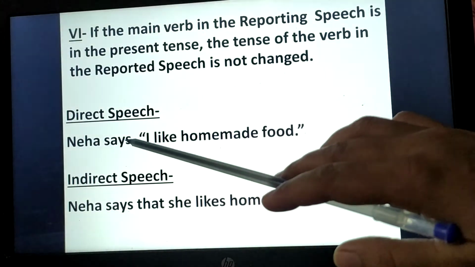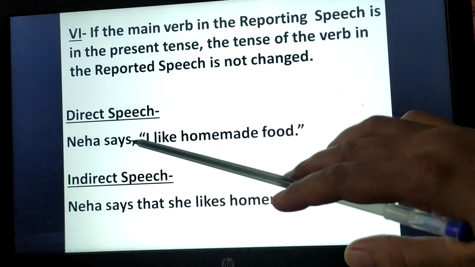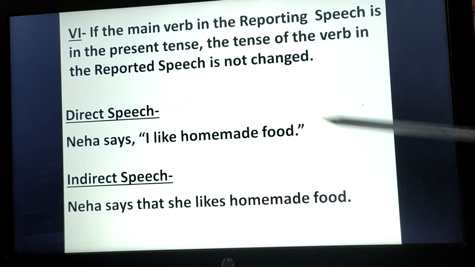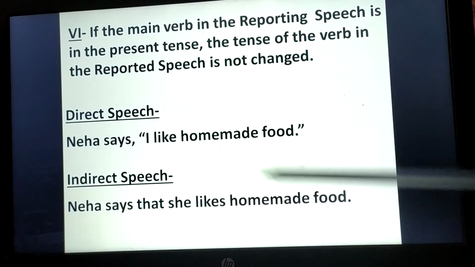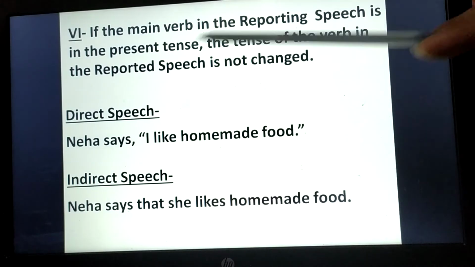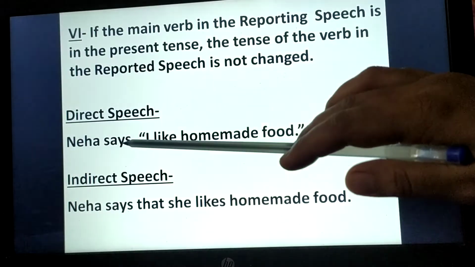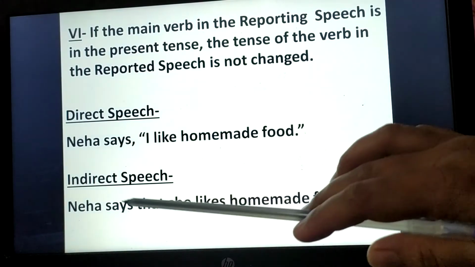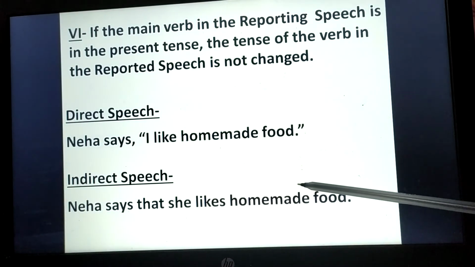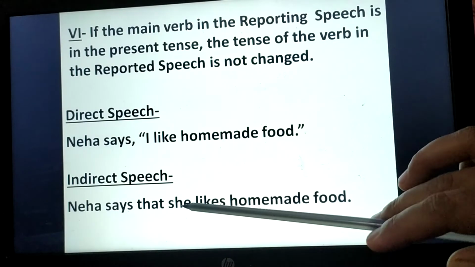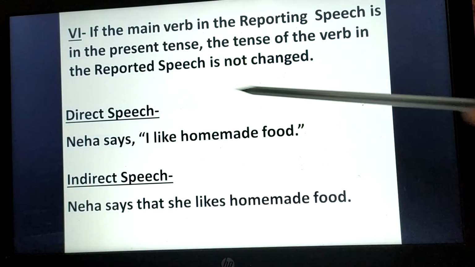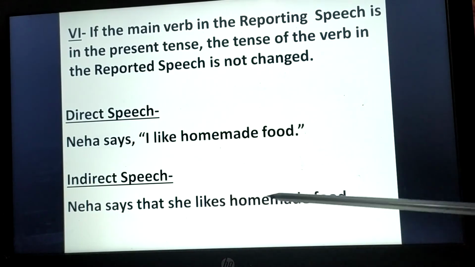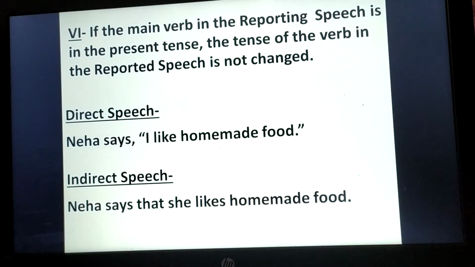What is the reporting speech here? "Neha says" is the reporting speech. And what is the reporting verb here? "Says" is the reporting verb. Here you can see that the reporting verb is in the present tense. Neha says, "I like homemade food." When we convert it into indirect speech, in case the reporting verb is in the present tense, the reported speech will not change. You can see, Neha says that she likes homemade food. Here this sentence is in simple present. "She likes homemade food" is also in simple present.